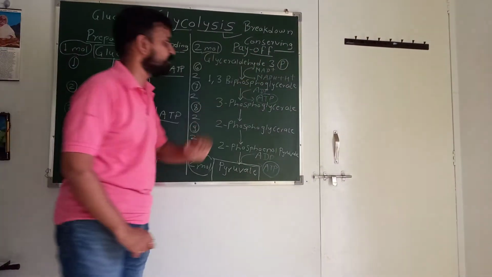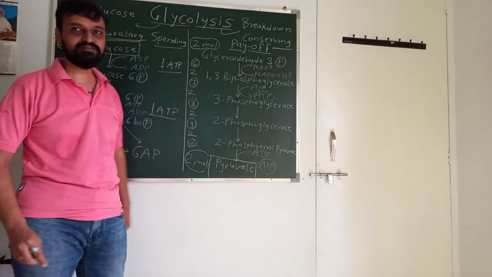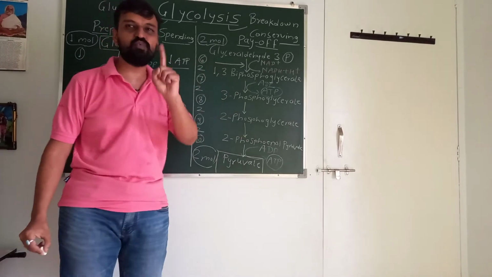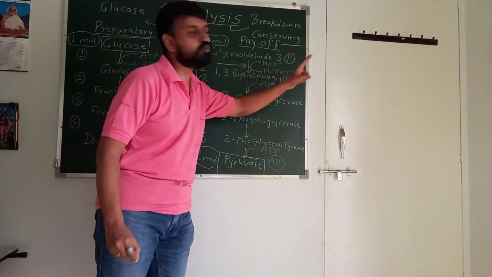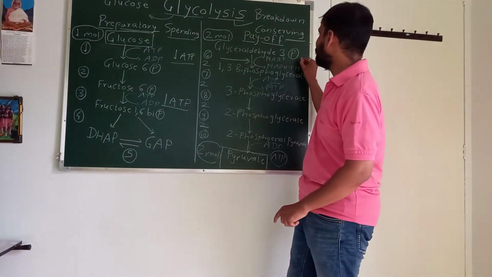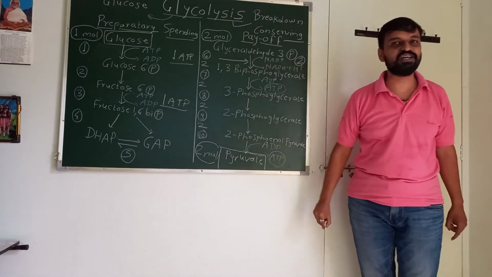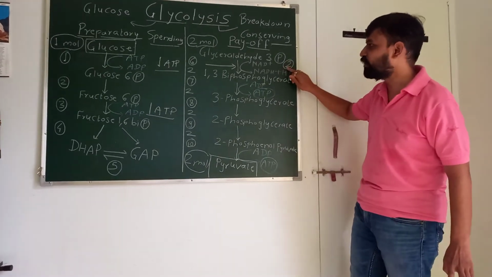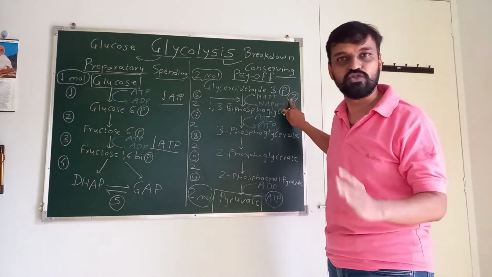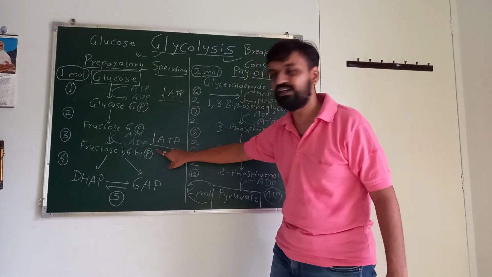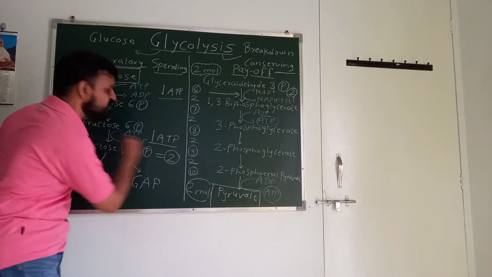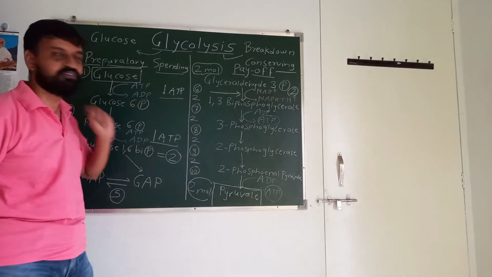Now come to this part. Step number 6. Guys, please take a note of this. Step number 6 is the one where NADH2 molecules are synthesized. How many? 2 NADH2 molecules are synthesized. Guys, this has been asked in the energetics part. So, at step number 1 and 3, 1 ATP is utilized each, means a total of 2 ATPs are utilized in the preparatory phase.